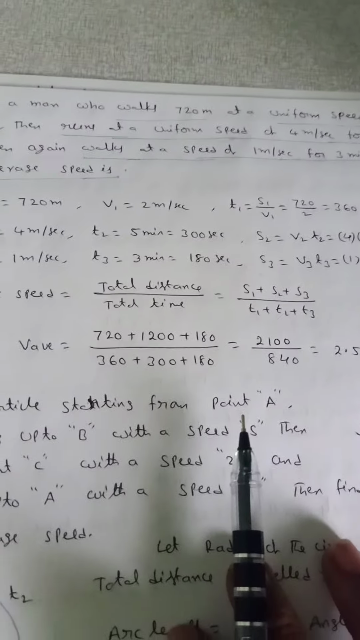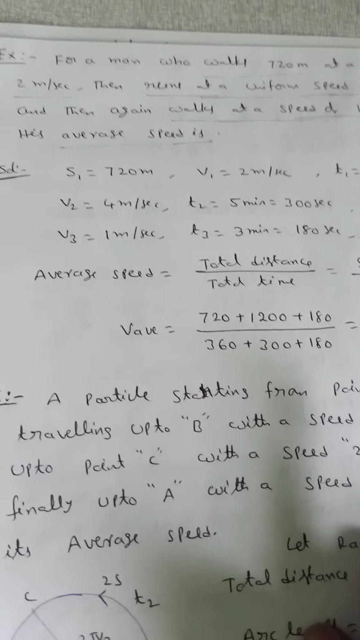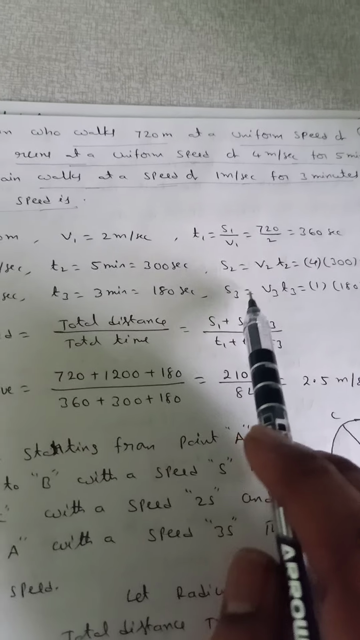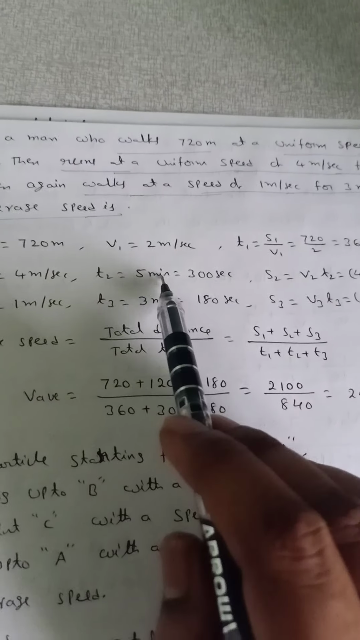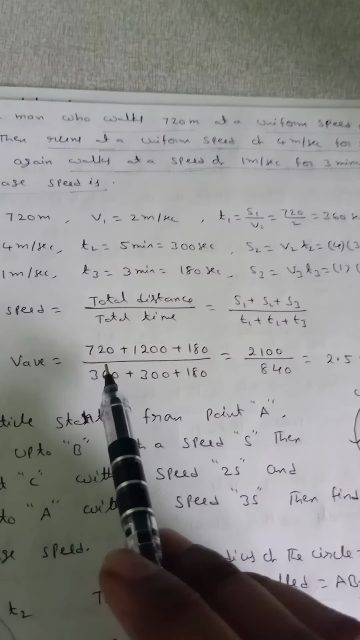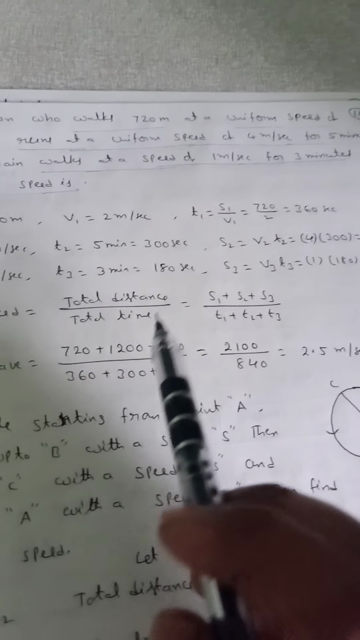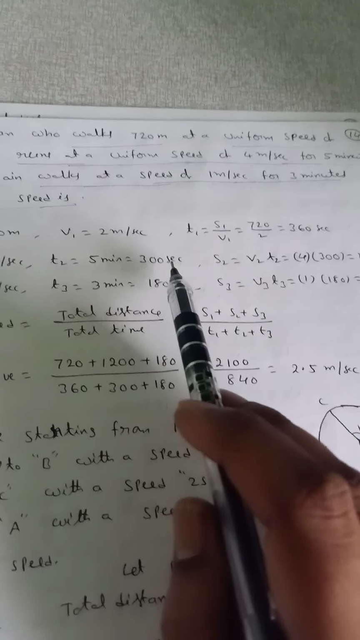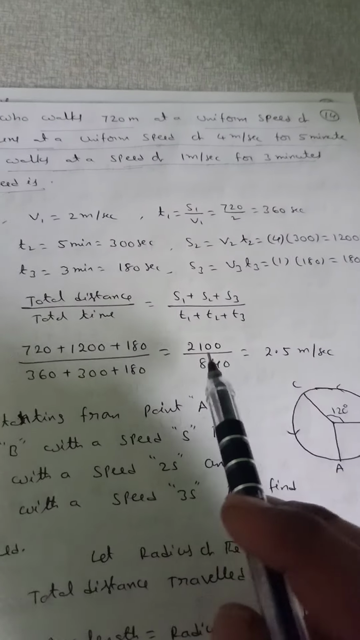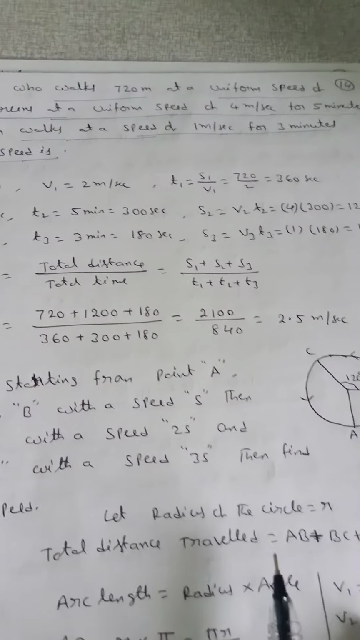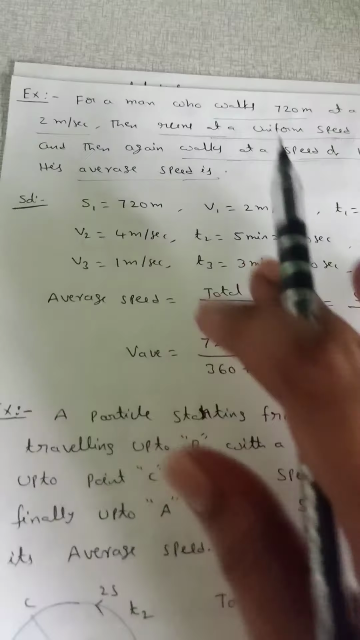Average speed means the total distance by total time: the total distance S1 plus S2 plus S3 by the total time T1 plus T2 plus T3. That means 720 plus 1200 plus 180 by 360 plus 300 plus 180. That value is 2100 by 840, which is 2.5 meters per second. This is also a most important model.